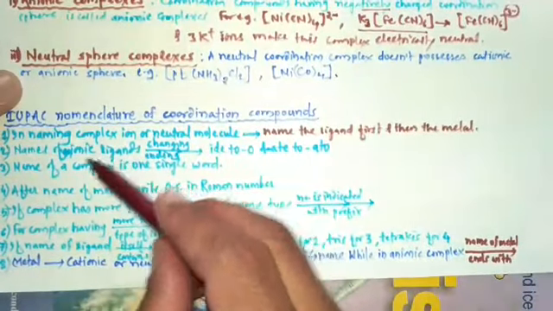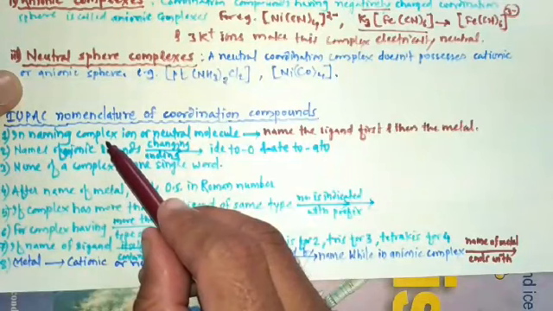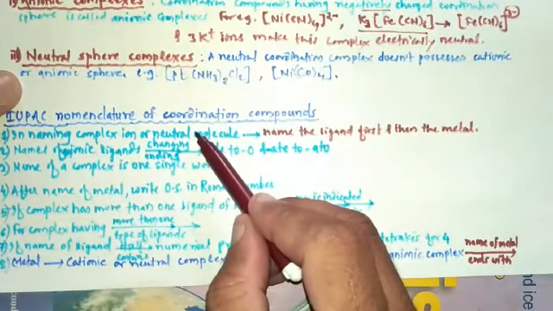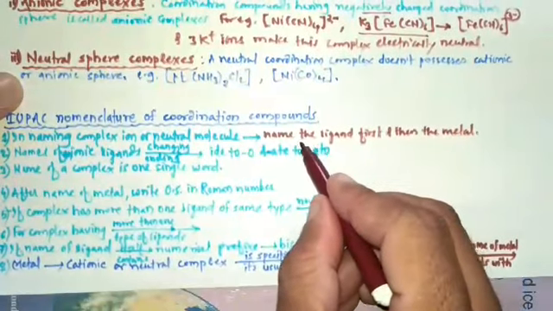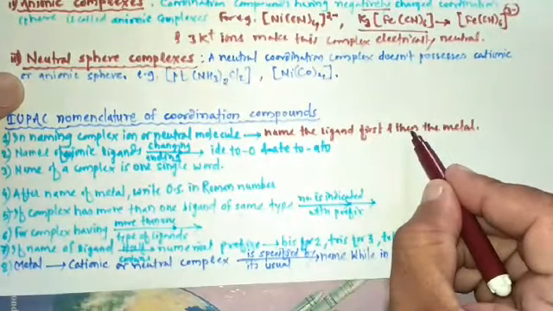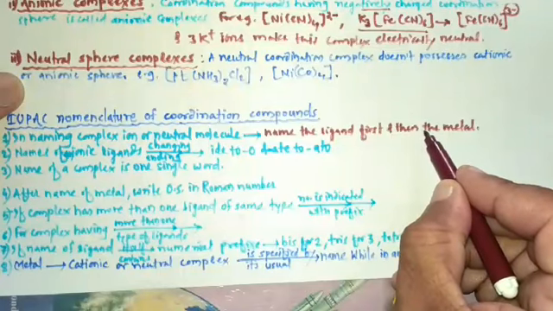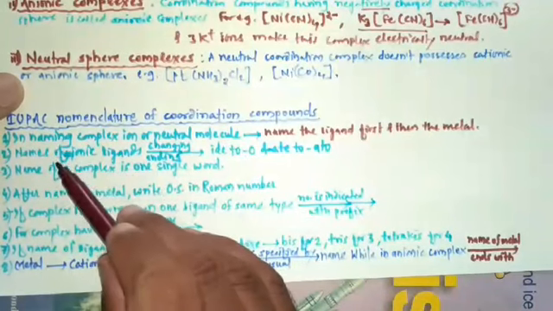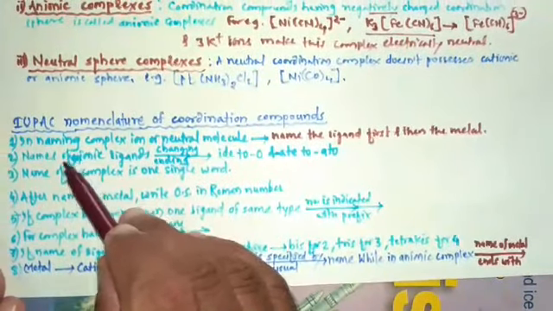That means while naming complex ion or neutral molecule, first of all write the name of ligand, and then write the name of metal. This is the first IUPAC rule. Then let's study the second rule.